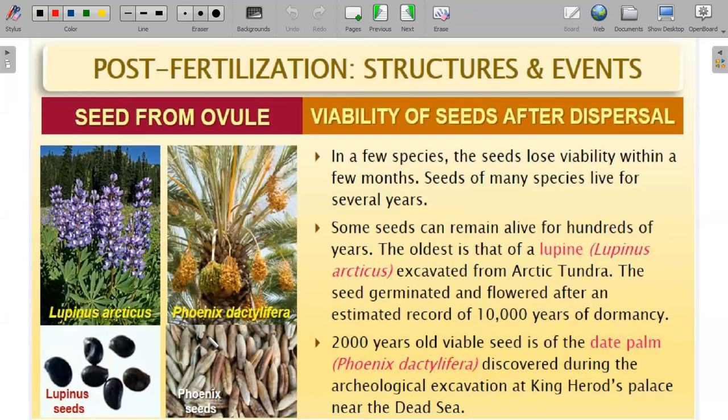Again, there is a type of date called Phoenix dactylifera. So this is the Phoenix seed. The 2000 years viability of this seed was discovered during the archaeological excavation of King Herod's palace near the Dead Sea.